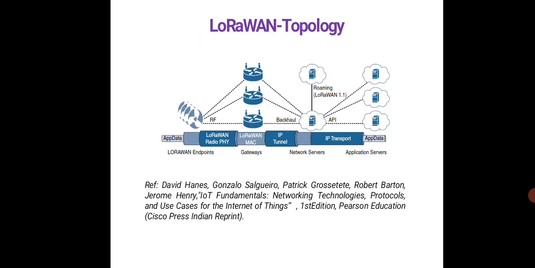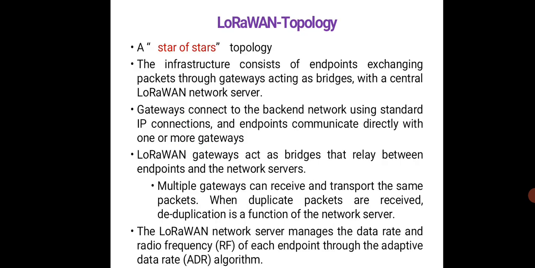So coming to the topology. This is the topology involved over here. You can see the endpoints, you will have the gateways, you have network servers and the application servers. As we have seen in the diagram, it is all a star of stars topology. So the infrastructure consists of endpoints exchanging packets through gateways, which act as bridges with a central LoRaWAN network server. These gateways connect to the backend network using standard IP connections, and endpoints communicate directly with one or more gateways. So LoRaWAN gateways act as bridges that relay between endpoints and the network servers.